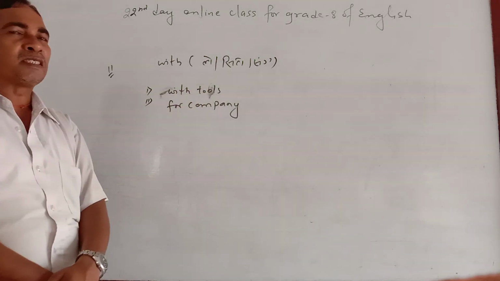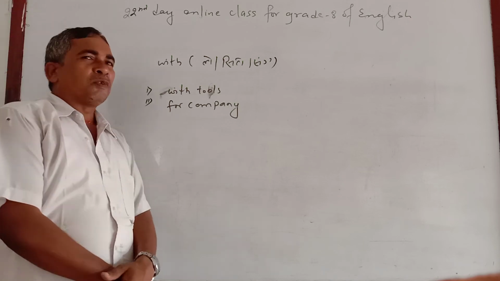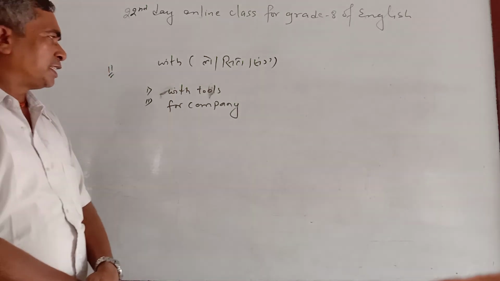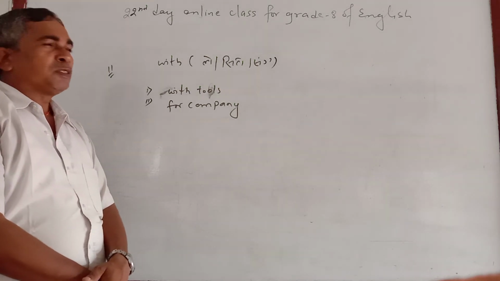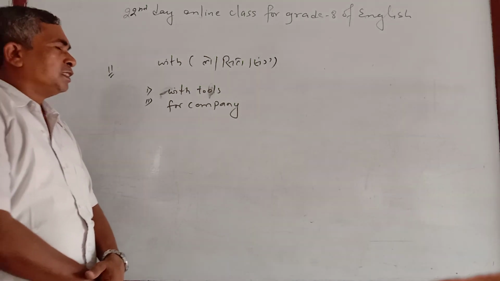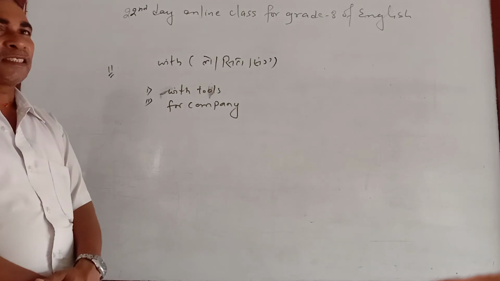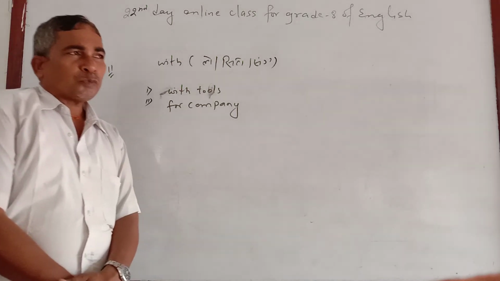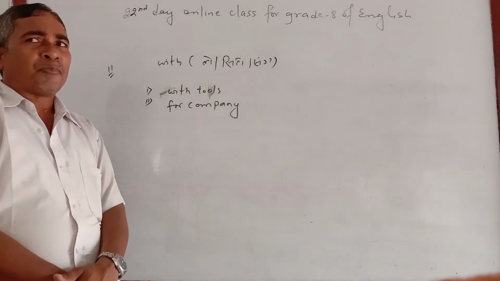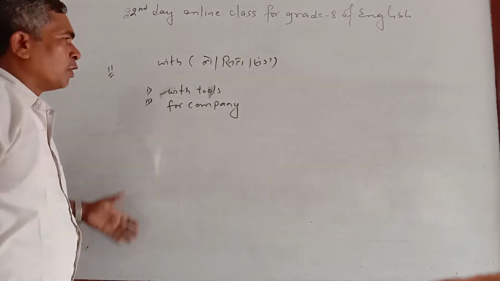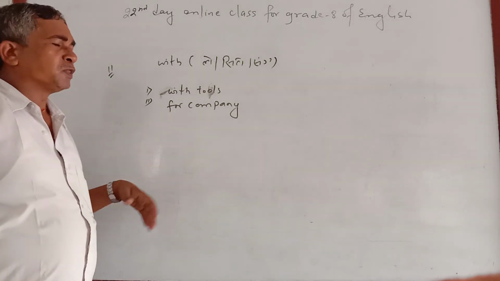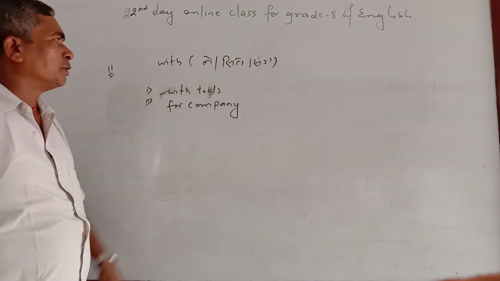Similarly for company, like with father, with mother, with uncle, with brother, with sister, etc. So you can say the vegetable is chopped with a knife. Similarly the tree is cut with an axe. Similarly I write the letter with a pen. These are the instruments, and for company, as I told you, with father, with mother, with sisters, with brothers. So this is the general use of with.